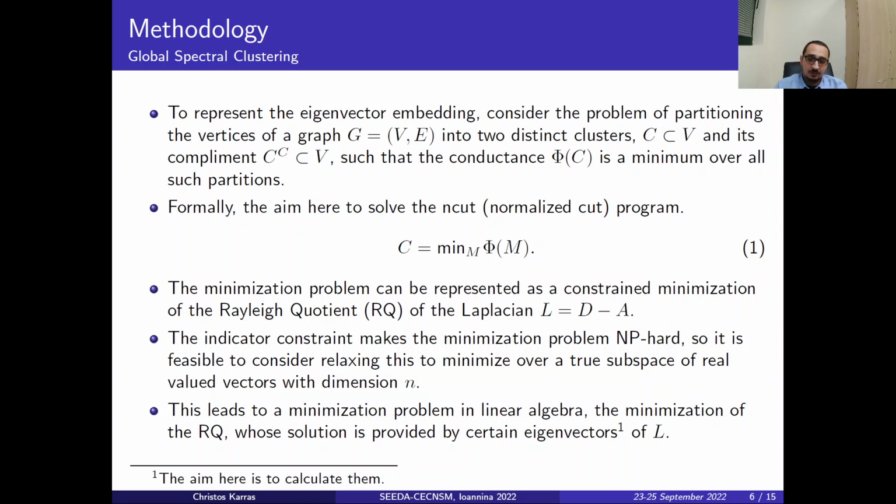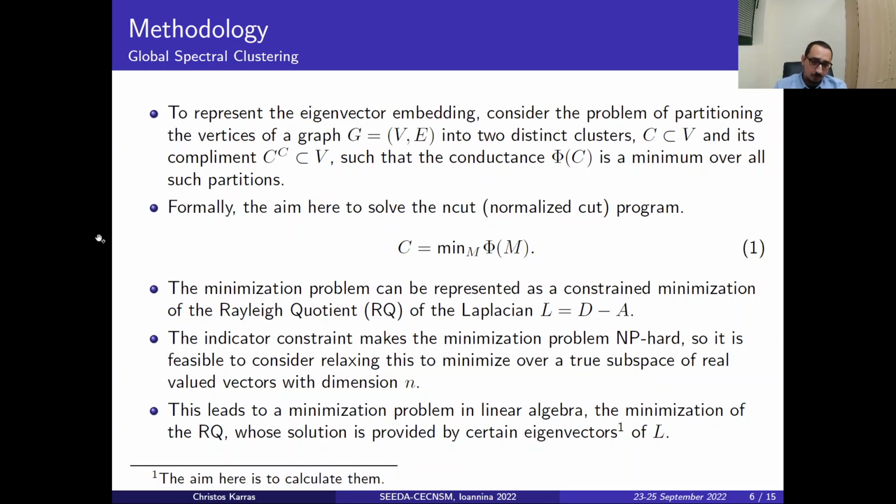Starting off with the first method, to represent the eigenvector embedding, consider the problem of partitioning the vertex set of a graph G = (V, E) into two different clusters, C, which is a subset of V, and its complement C prime, also a subset of V, such that the conductance phi(C) is a minimum over all partitions. Formally, the aim here is to solve the NCut problem, which is shown as equation 1.